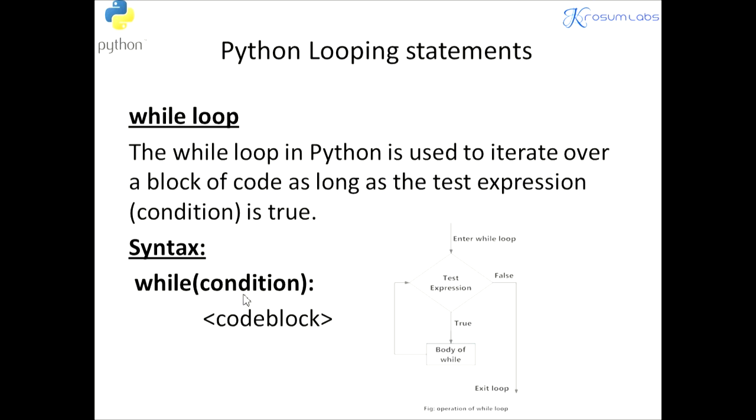A colon followed by the next line indented. So indentation is important in Python. It is followed by the code block statements. This statement will execute, then it will go back to testing. See this: if the test is true, again the code will repeat like this. If it is false, it will come out of the loop.